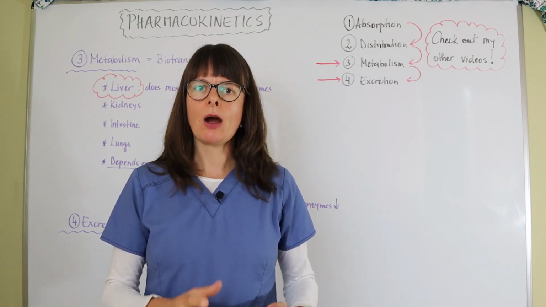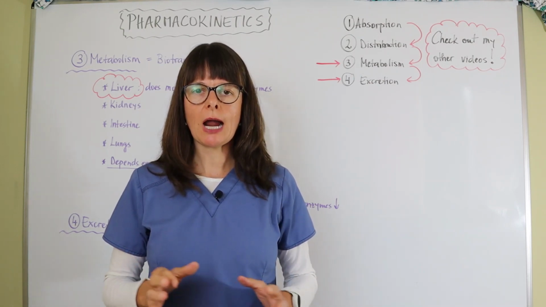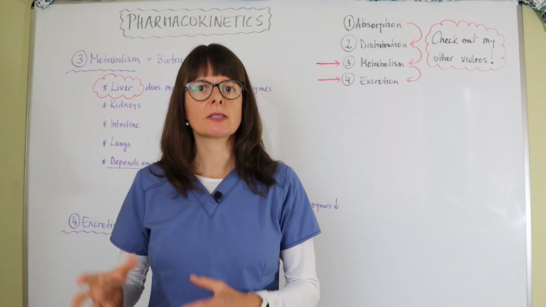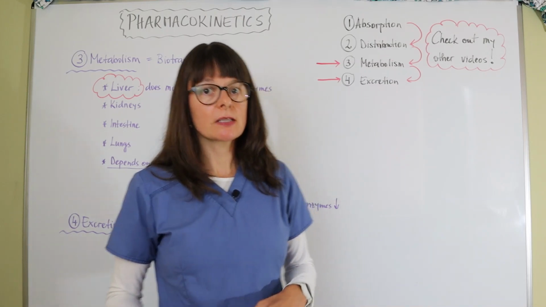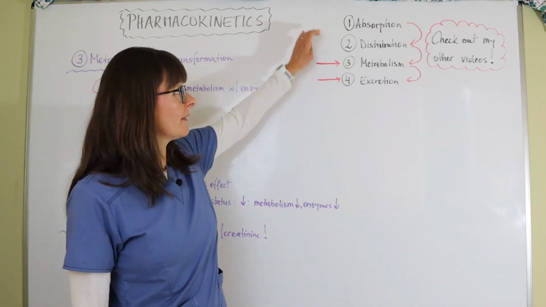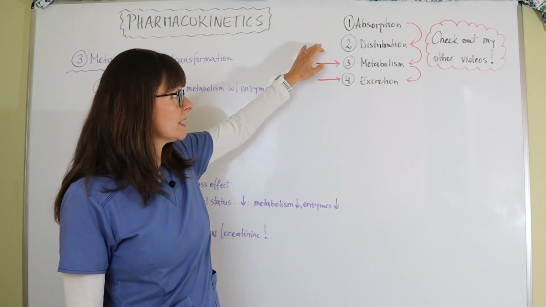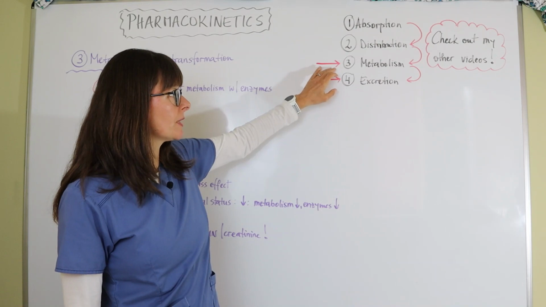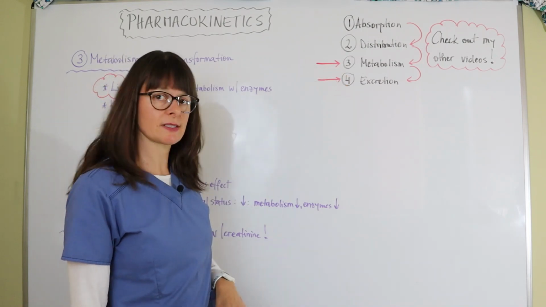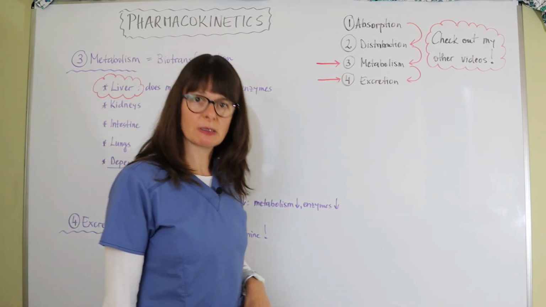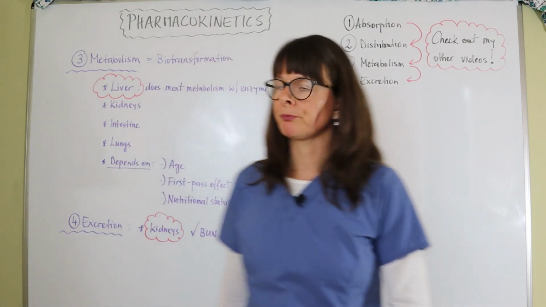Pharmacokinetics means how the body affects drugs, or how medications are processed through the body. It starts with absorption and then distribution, which I go over in my other videos. Today's video will focus on step 3, metabolism, and step 4, excretion. So check out my other videos about absorption and distribution.